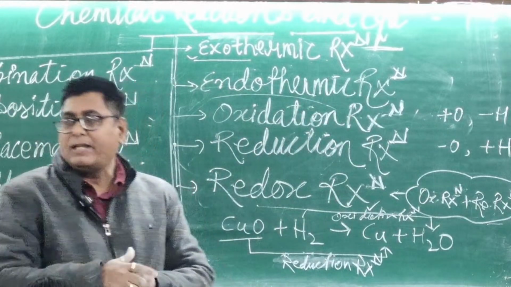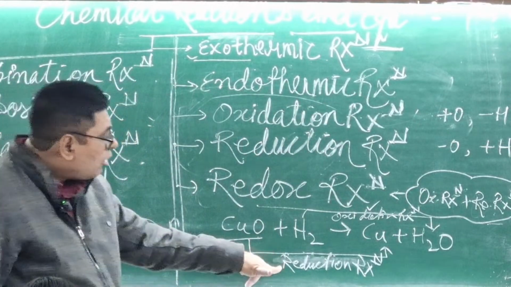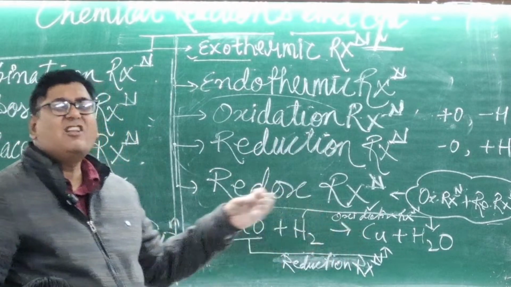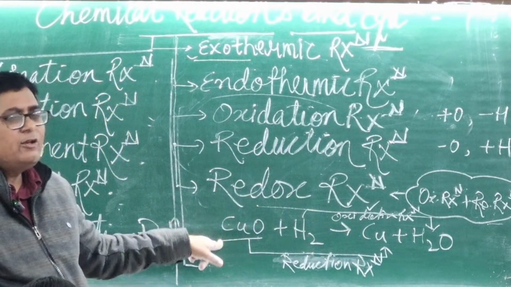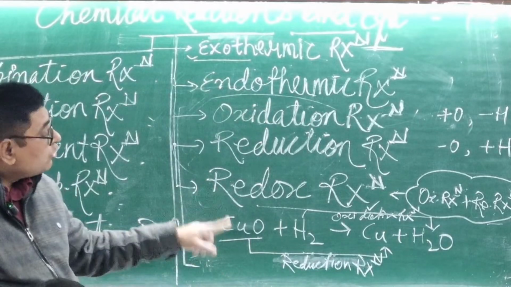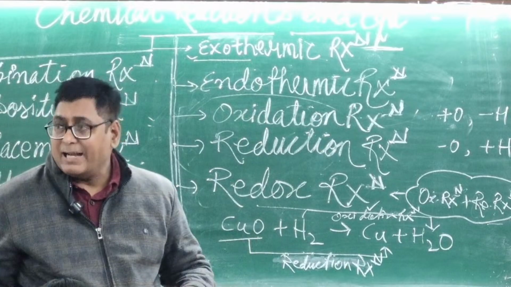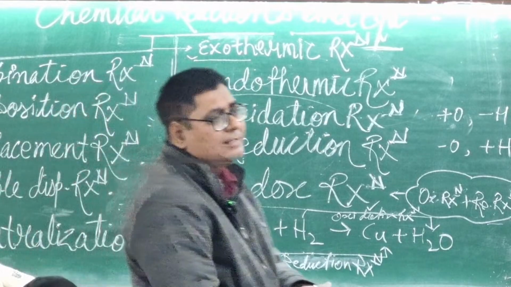And two things also here. Oxidation reaction. CuO converts into Cu. Who is losing its oxygen? CuO is losing its oxygen. So CuO is called the oxidizing agent. What do you mean by oxidizing agent?